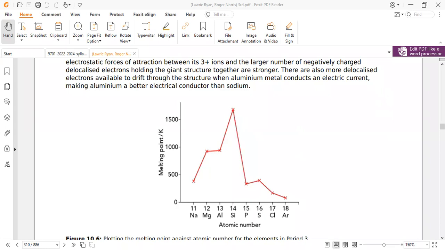Bonding: metallic, structure: giant metallic lattice. Bonding: covalent, structure: giant molecular lattice. Bonding: covalent, structure: simple molecular.